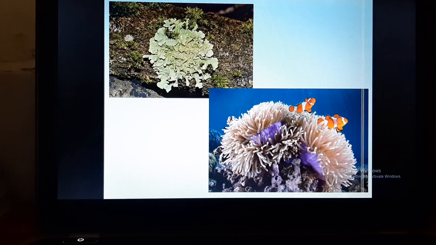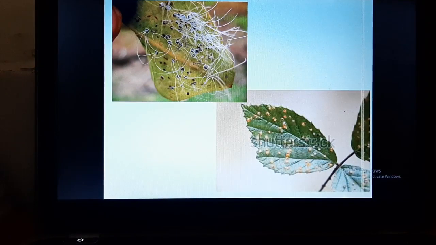Here you can see sea anemone and clownfish. In this case, the shelter to the clownfish is provided by the sea anemone, and in return, the clownfish is providing a few nutrients to the sea anemone. These are again a few examples of symbiotic relationship.